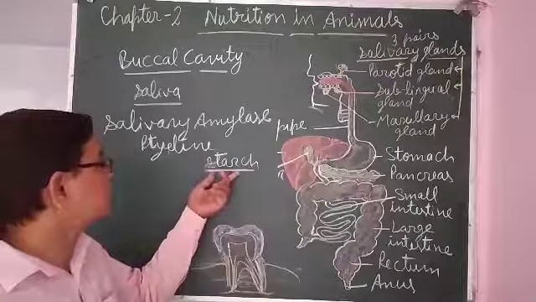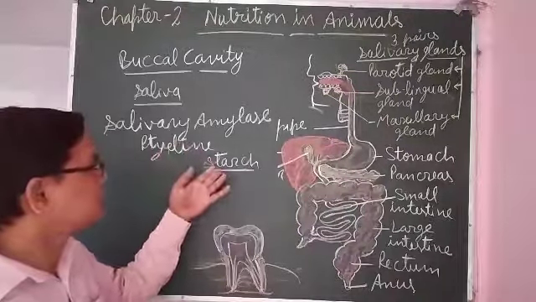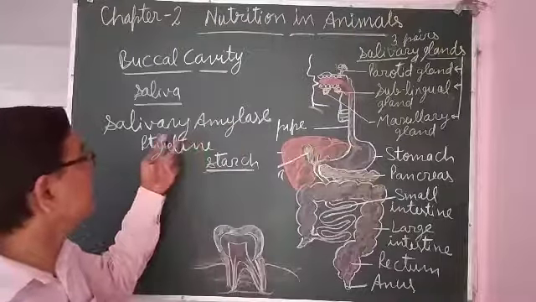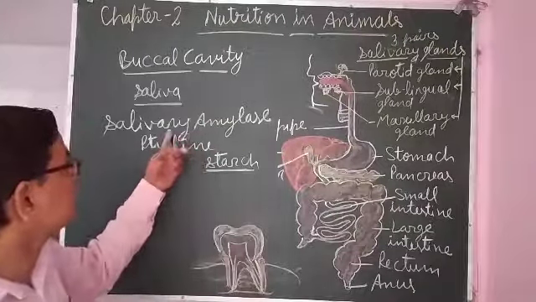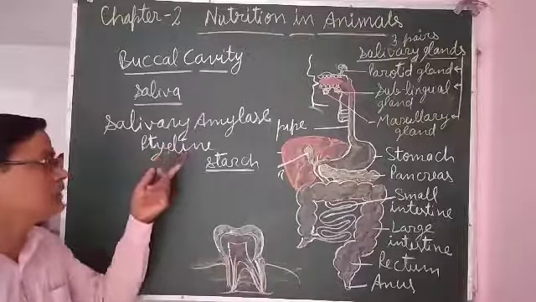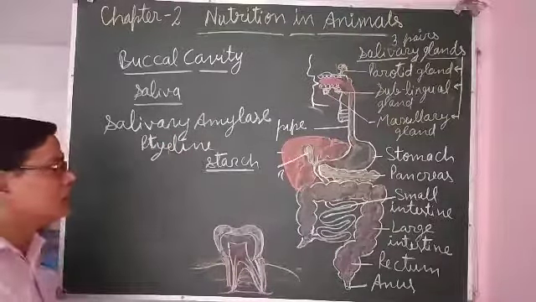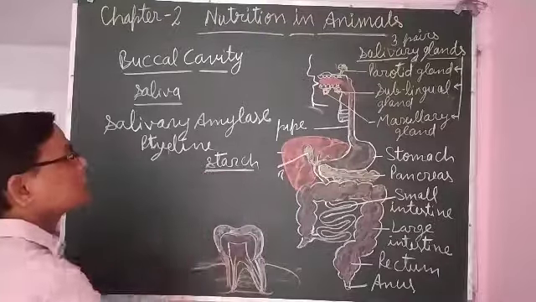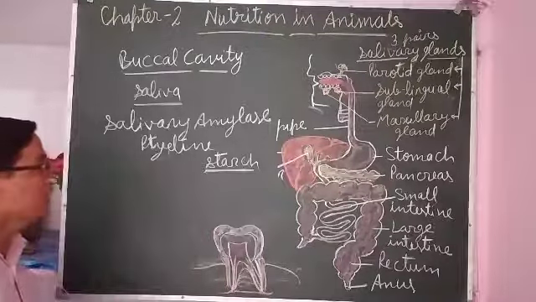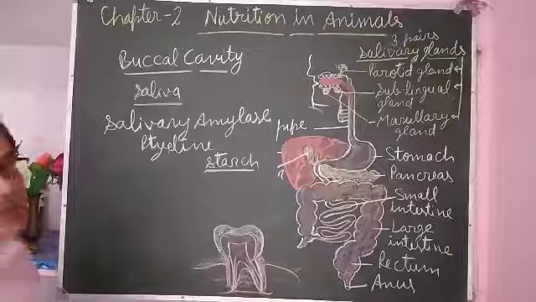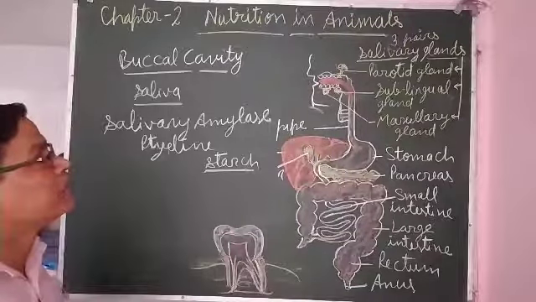Digestion of starch starts in the buccal cavity because of the presence of salivary amylase or ptyalin. It starts to break it down and changes the starch into maltose. It means digestion of carbohydrate starts from the buccal cavity.